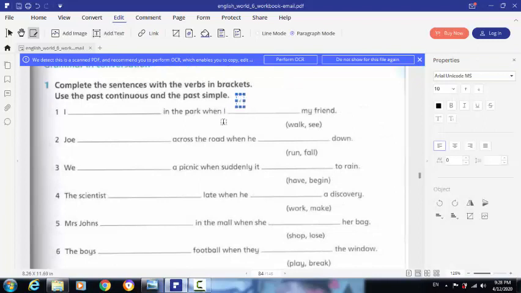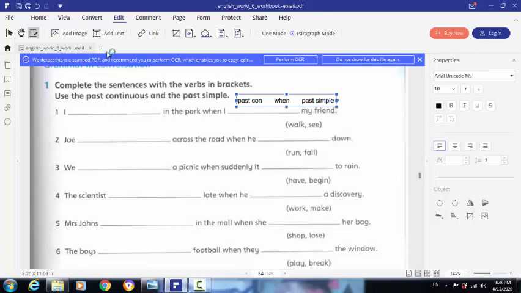As you see here, we have "when" in each sentence, joining the sentences. After "when" we use past simple, so the other verb should be the past continuous. So at the beginning of the sentence we use the past continuous, then we have "when", and after "when" the past simple.